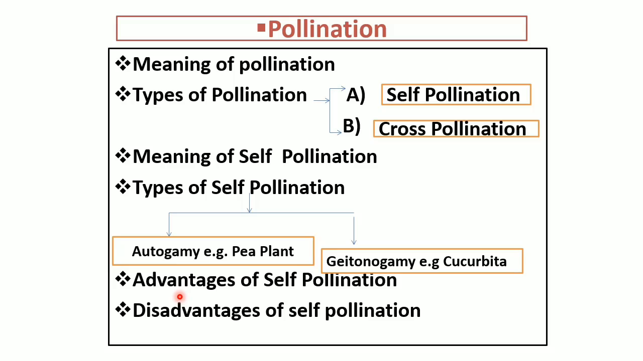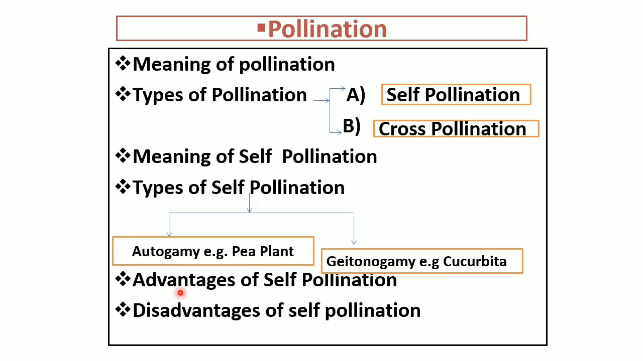Then another advantage, improved varieties of plants can be propagated while preserving their desired character. Sixth advantage is genetic makeup, meaning stability, is maintained in the progeny. And now the last one, pure line plants can be produced.